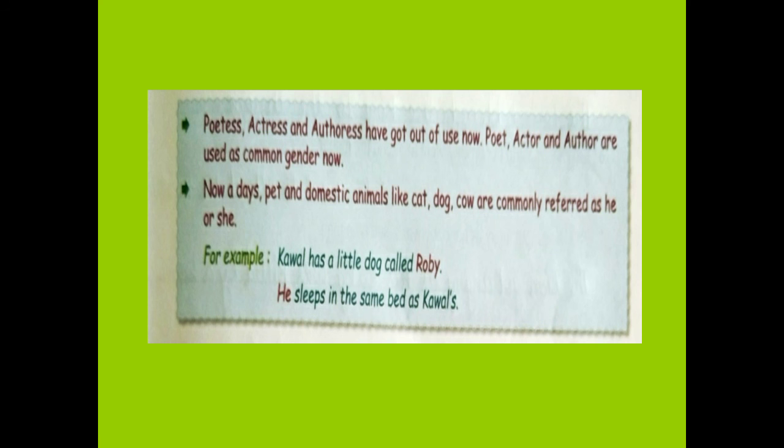So this is all. This was your chapter which was related to nouns gender. We studied 4 types of nouns. They were your masculine, which refers to the male person. We had feminine, which refers to a female person. We had common, which refers to both male and female, and then we had neuter gender, which refers to the non-living things. Then the important thing we studied was that the collective nouns are always said to be under neuter gender, and words like poetess, actress, etc., are now included in your common gender. And for the domestic animals and the pet animals, if we have given them a name, we call them he or she.